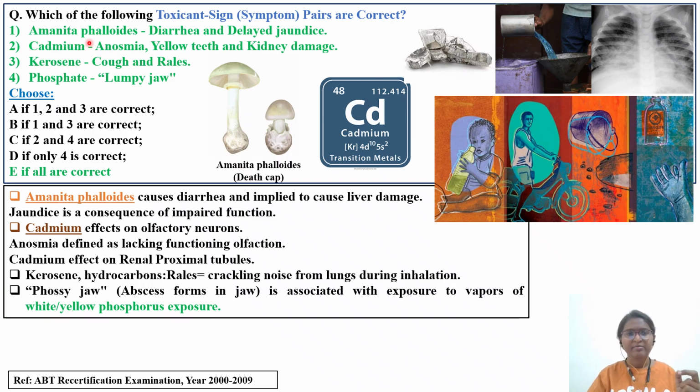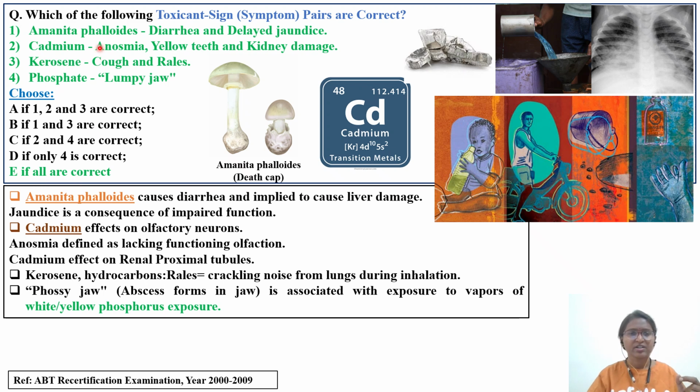We have option A, Amanita phalloides, death cap. The signs are diarrhea and delayed jaundice. We have option 2, cadmium, which is a metal listed under ICH Q3D. Symptoms are anosmia, yellow teeth, kidney damage. Option 3, we have kerosene. The signs and symptoms are cough and rales. Option 4, we have phosphorus, whose characteristic sign is lumpy jaw, which is also called Phossy jaw. Okay, the right answer will be in the green text, that is E.